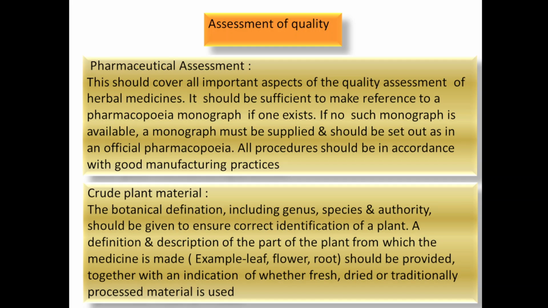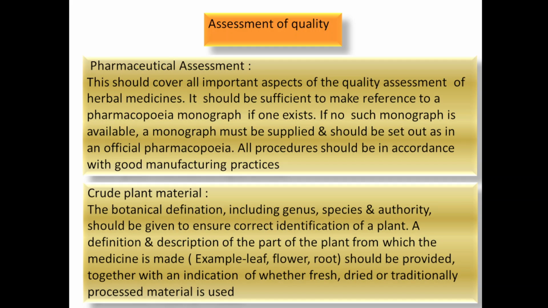Now, assessment of quality. First is pharmaceutical assessment. This should cover all important aspects of quality assessment of herbal medicine. It should be sufficient to make a reference to a pharmacopoeia monograph if one exists. If the monograph is available for that particular drug, then the reference of that monograph is taken.